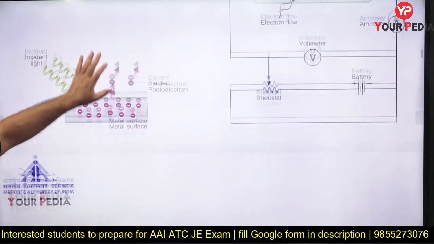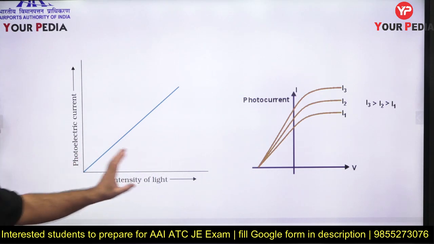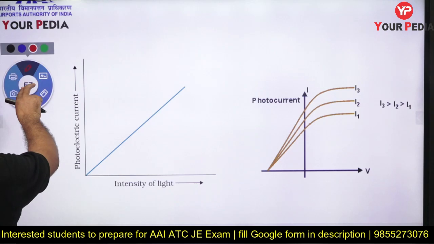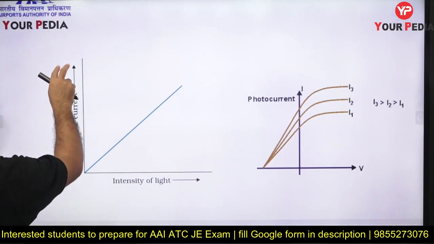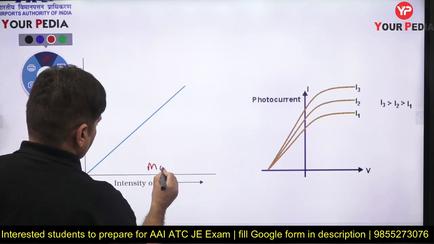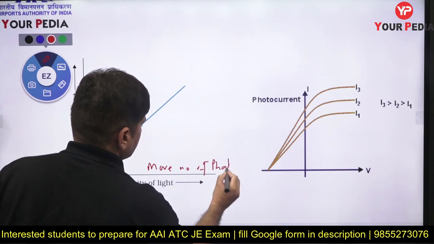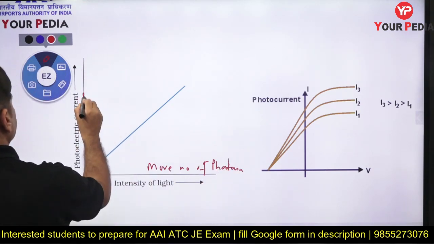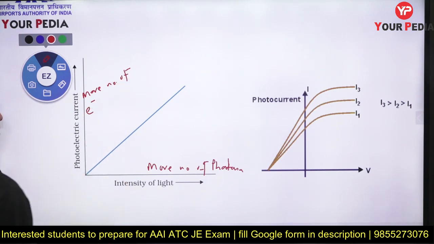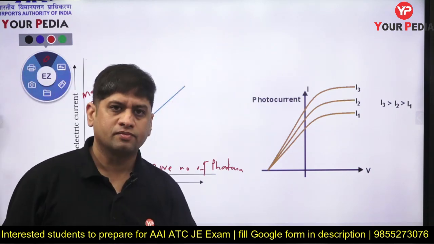Any of that is a separate experiment. This diagram I want to show you: intensity of light and photoelectric current. More the number of photons, that is intensity of light. What is intensity of light? More number of photons. More the number of photons, more the electrons. Current is more number of electrons. So it's very simple. More the number of photons, they will eject more electrons. That is intensity of light.